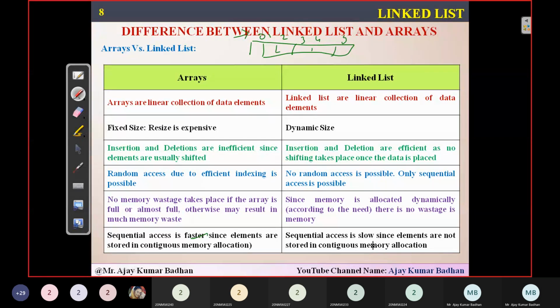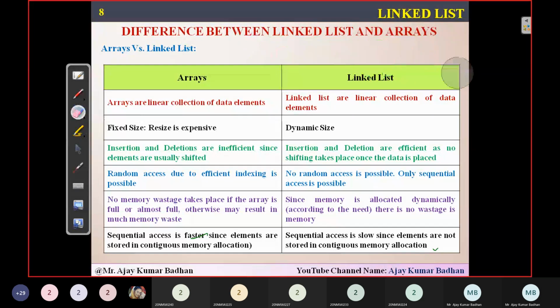But in a linked list, we can't do that, because the first node may be present in location 100, but the next node may be present at location 250. So we don't know where the second element is stored until we access this particular node, because this node contains the address of the next one. That is a small drawback we have in linked list.